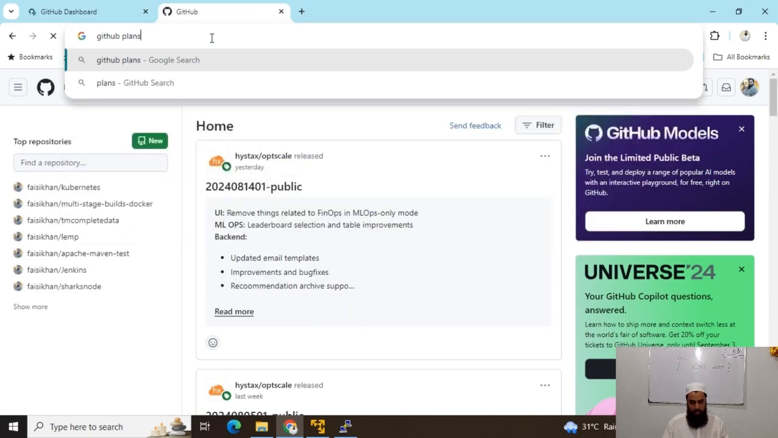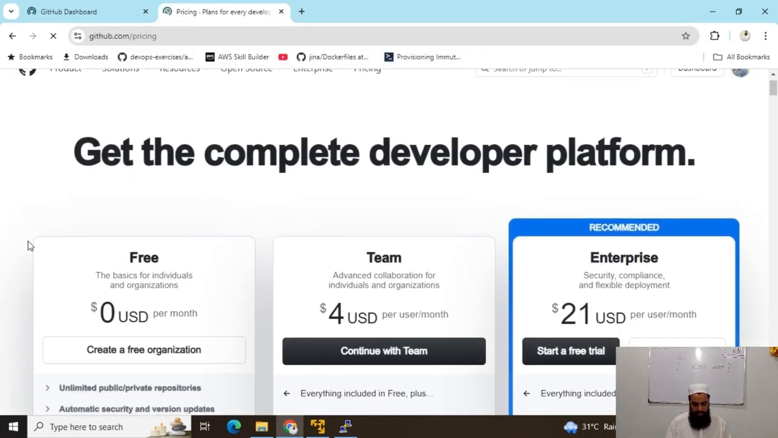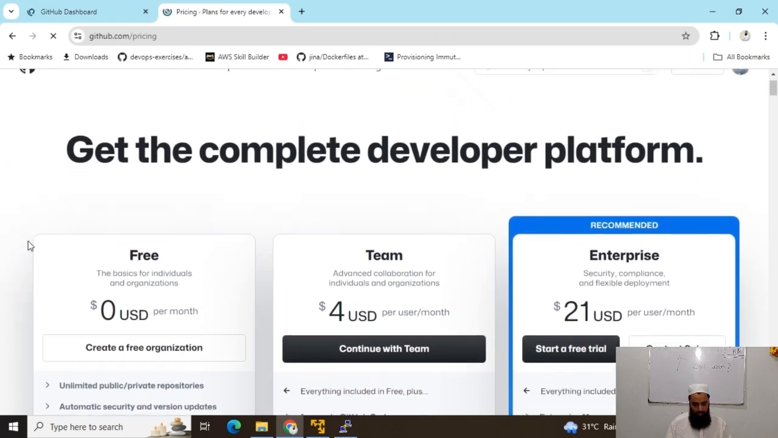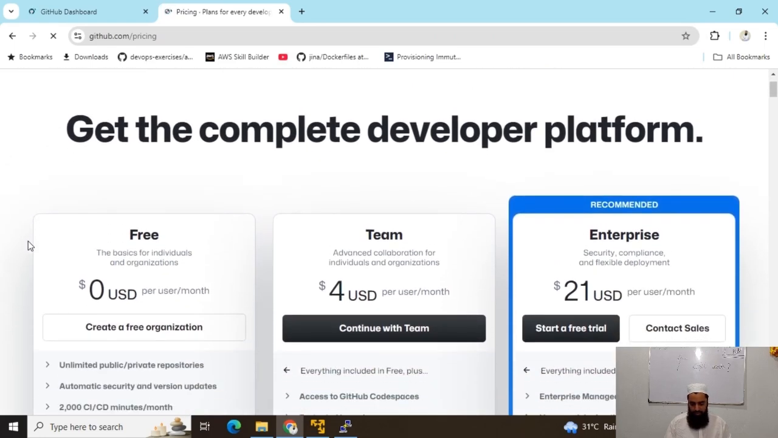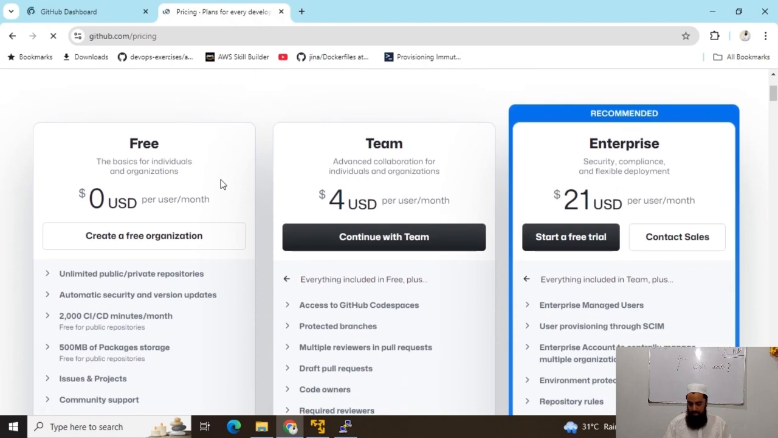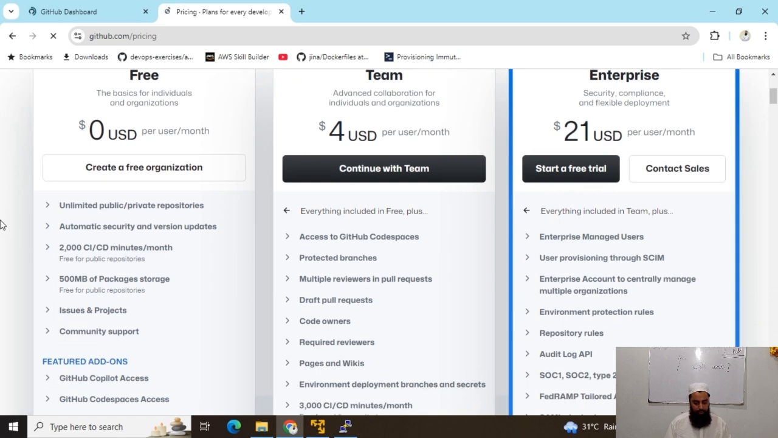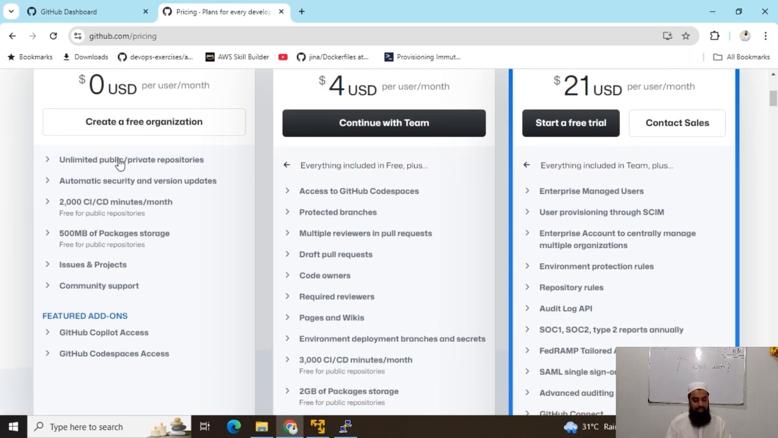By the way, there are a couple of plans offered by GitHub. There is the enterprise plan, this is team, and this is free, for students and beginners and DevOps engineers like us. So you can have everything to work with using this free plan, and you can create a free organization. I told you that you can have unlimited public and private repositories on one account. This is amazing. And you can have 2000 CI/CD minutes per month.